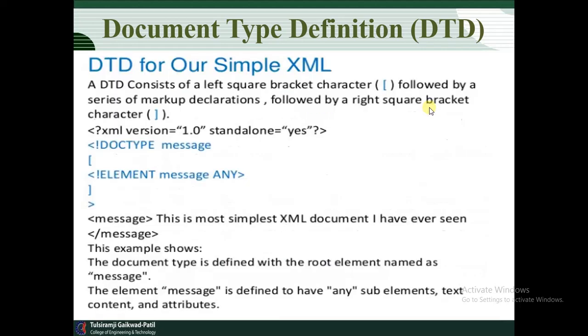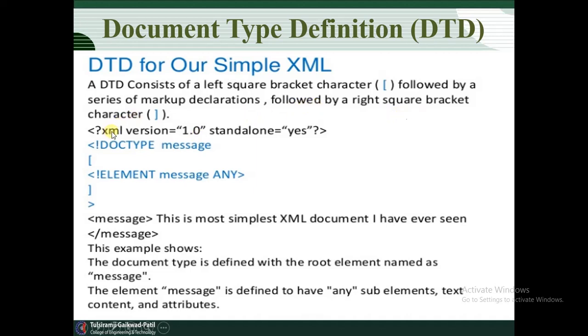Here we are going to see the concept of DTD, or simple XML. A DTD consists of a left square bracket character, followed by a series of markup declarations, and then the right square bracket. What are the different types of markup declarations? Here you have them, followed by the right square bracket.